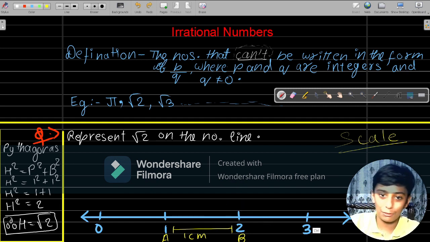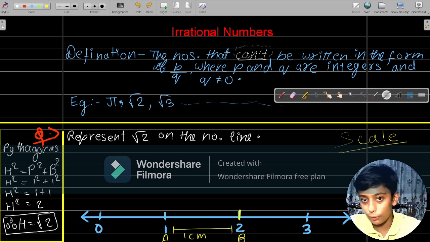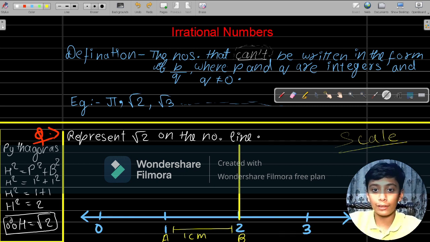So actually mine is not 90 degree. I will draw with a ruler. I'm drawing with a scale, and this is 90 degree. So I can mention over here that this is 90 degree. This is the sign of 90 degree, right?